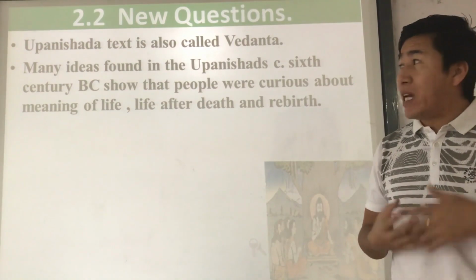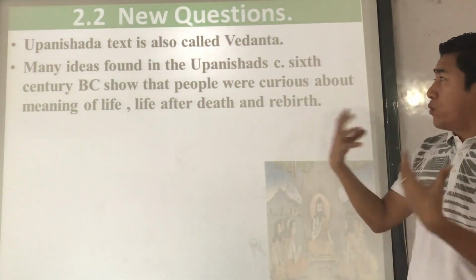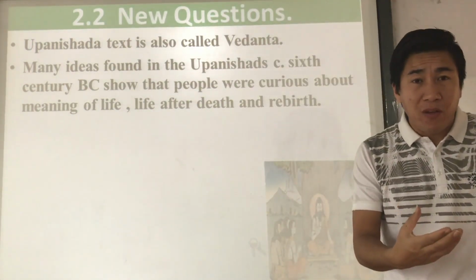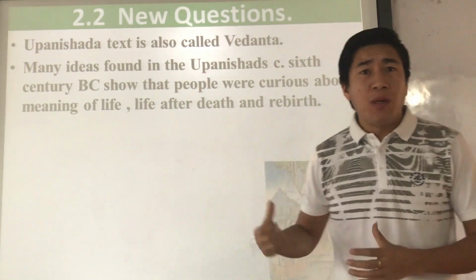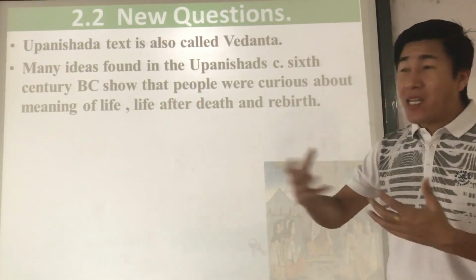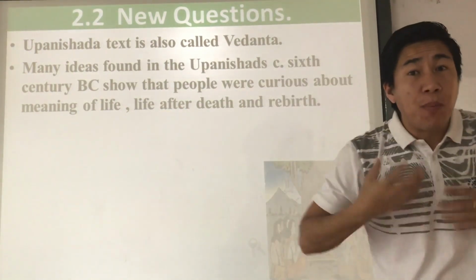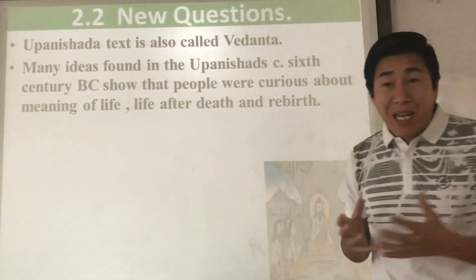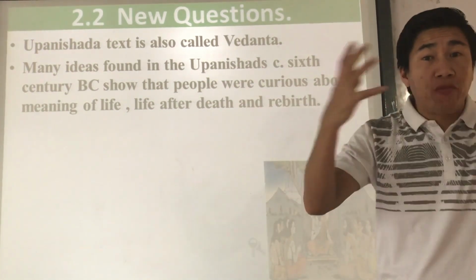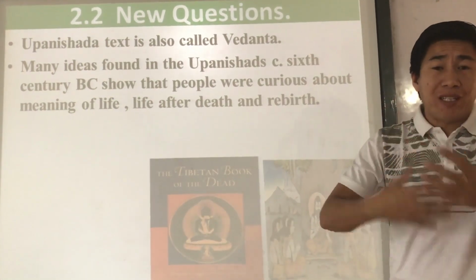Now, within the Upanishad, many new ideas were found. As I told you before, the Upanishads around 600 BC show many ideas, like the meaning of life. What is the purpose of life? Not only the Upanishads, during that time Buddhist and Jain texts also mentioned the same questions about the meaning and purpose of life. Not only this, is there any life after death? What about rebirth? So different types of questions arose during the 6th century BC.